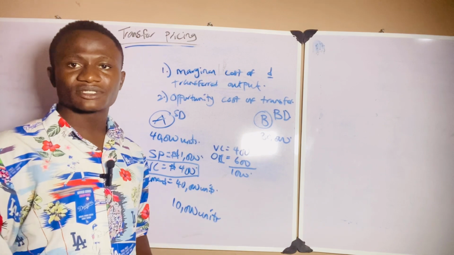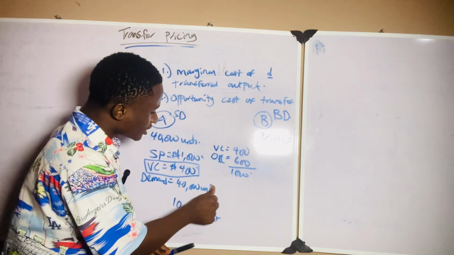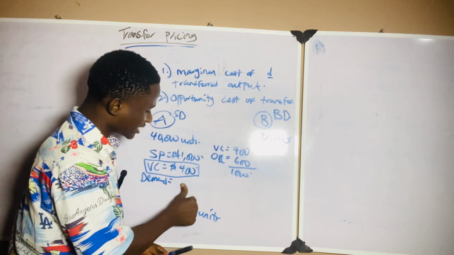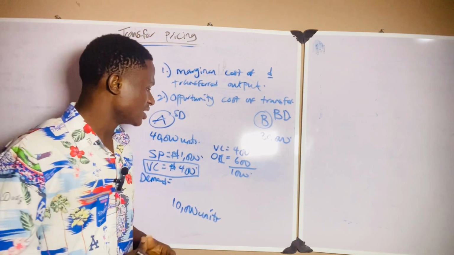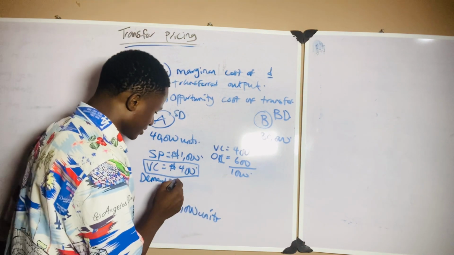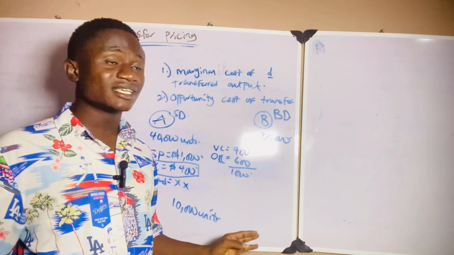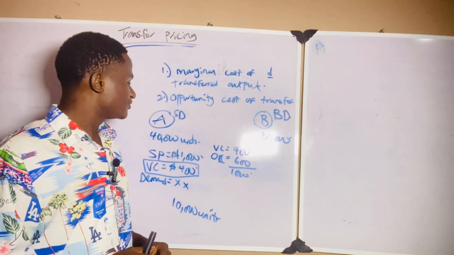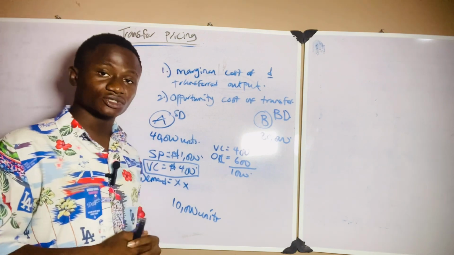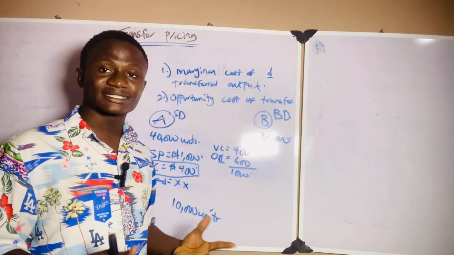Now let's use another illustration. Let's say there is no external market for the goods at all. These are things you need to consider whenever you are solving questions. Let's assume there's no external market for division A, so division A cannot sell to the external market. Division A can only sell to division B. Division A still produces 40,000 units, and division B only needs 30,000.